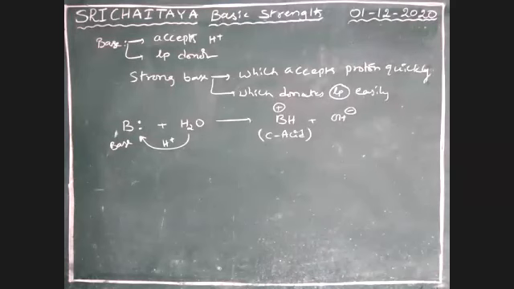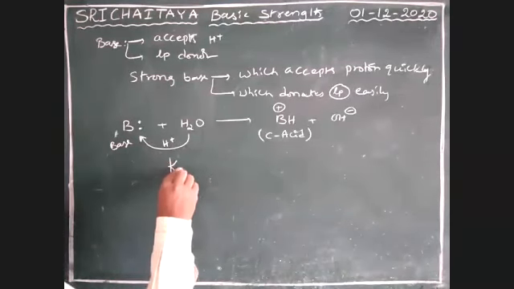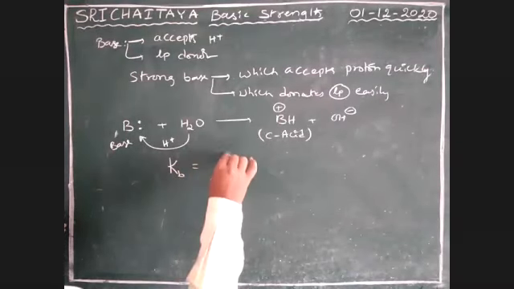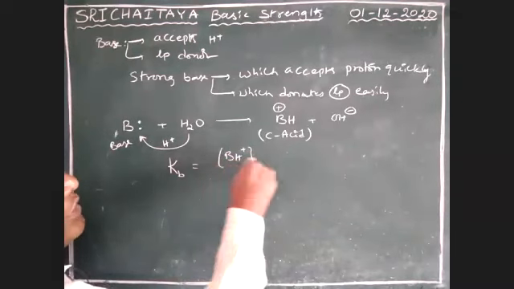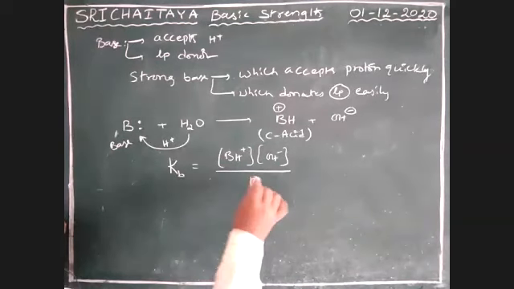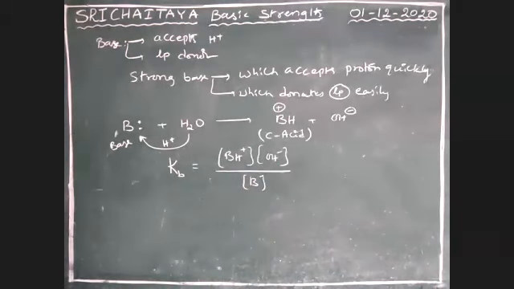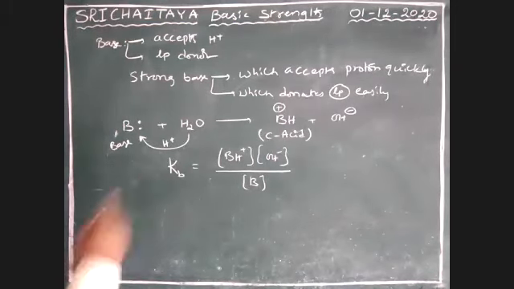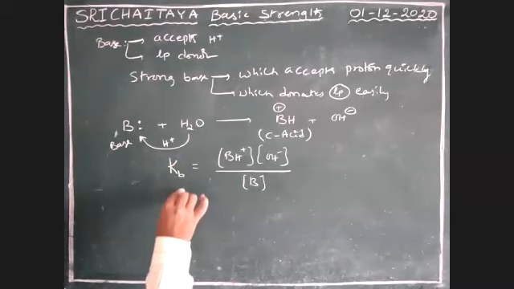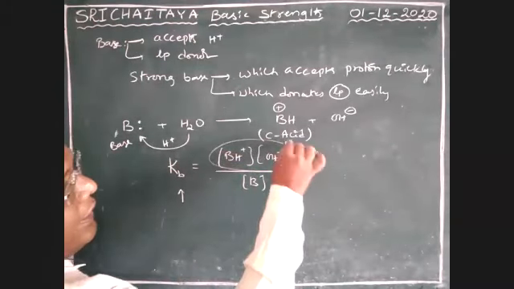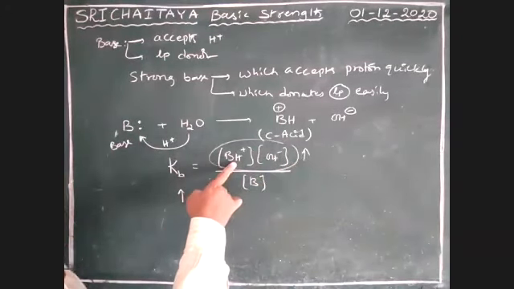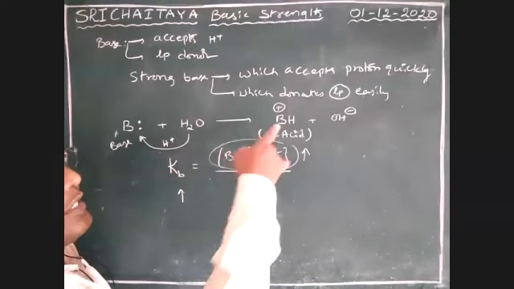Therefore, bases have Kb, the dissociation constant of the base, which is equal to BH plus ion concentration times OH minus ion concentration divided by B concentration. If the Kb value increases, the product's value increases, which means BH plus concentration increases, meaning it is more stable.